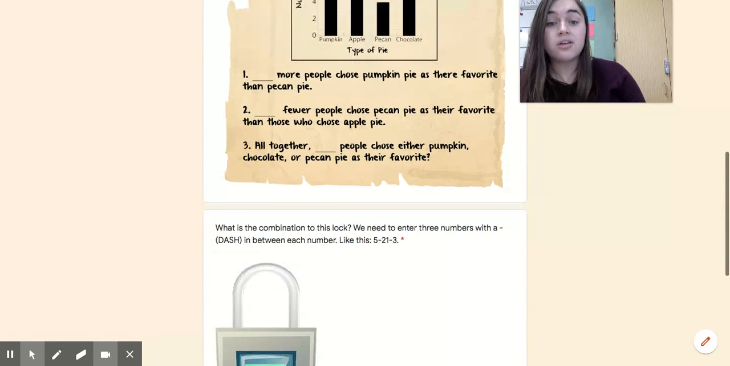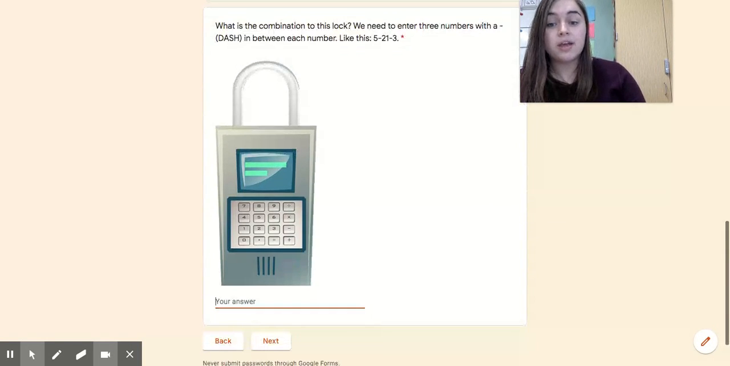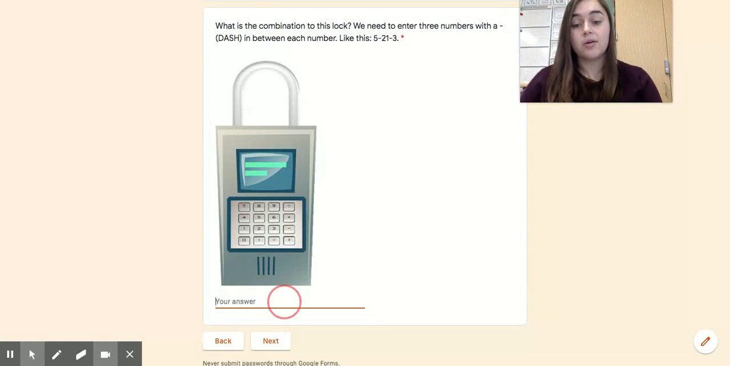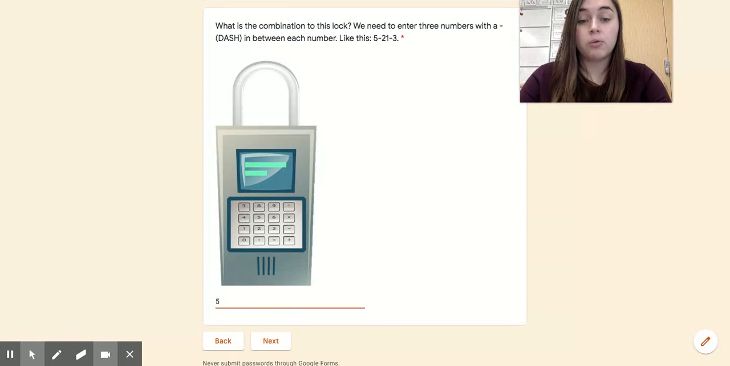So now, to open the lock, you need to take all 3 numbers that you got from those problems and write it down here. And you need to write it exactly like this. So these aren't the numbers you're going to use. That's just how you would write the numbers. So for example, if the answer to the first one was 5, you'd write 5. Then remember, write a dash right afterwards.